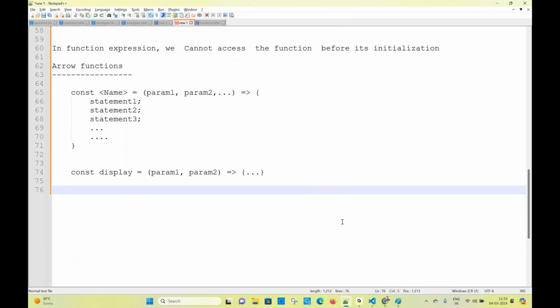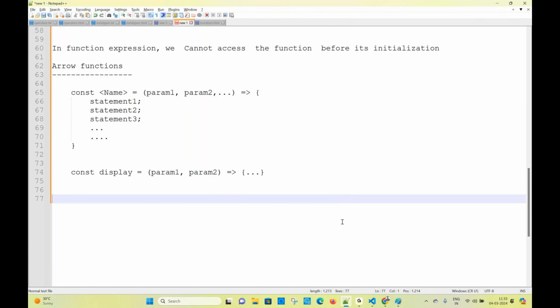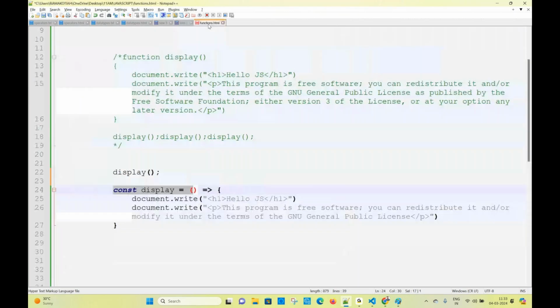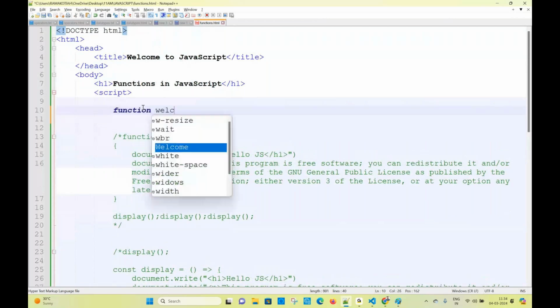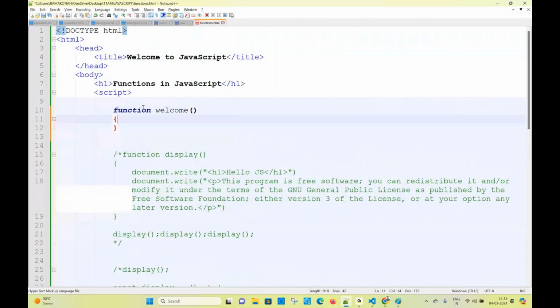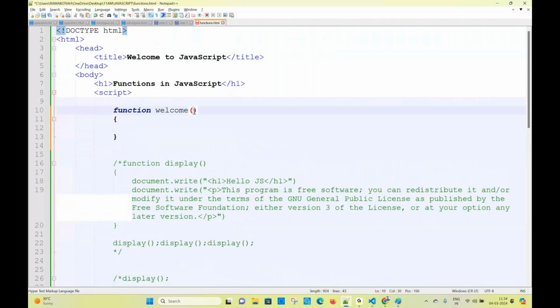Now, function with parameters. What is the purpose of a parameter? The parameters are where we pass values inside the function declaration. So this is the place. Name of the function is going to be welcome. Here I can pass some parameter 1, and of course, syntax wise, parameter 2, and so on. Like this, a number of parameters you can pass. And you will have some statements here.